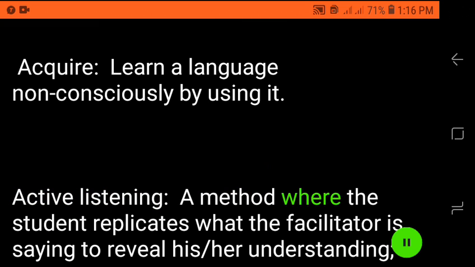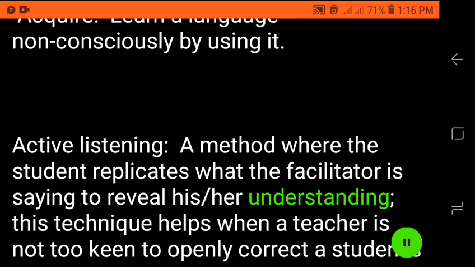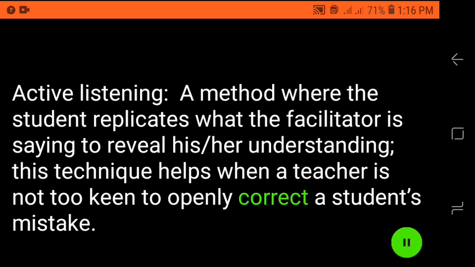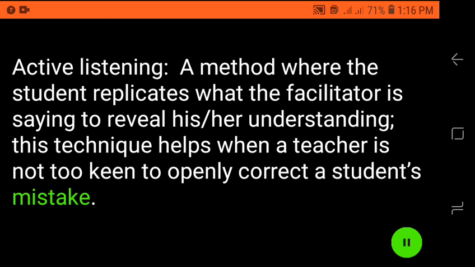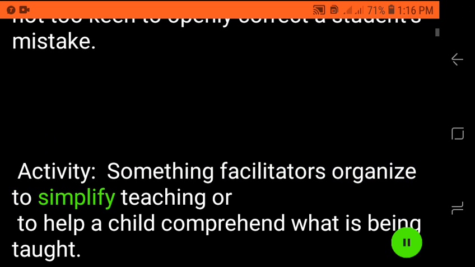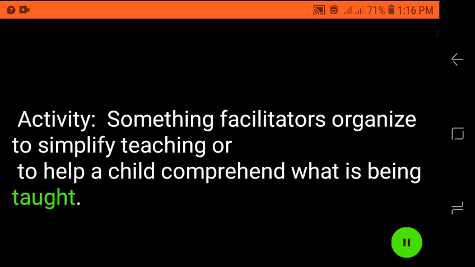Active listening: a method where the student replicates what the facilitator is saying to reveal his or her understanding. This technique helps when a teacher is not too keen to openly correct a student's mistake. Activity: something facilitators organize to simplify teaching or to help a child comprehend what is being taught.